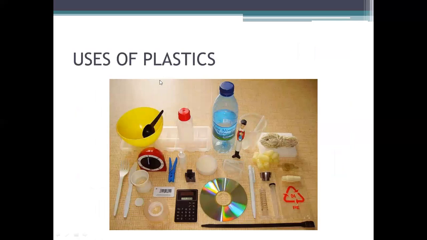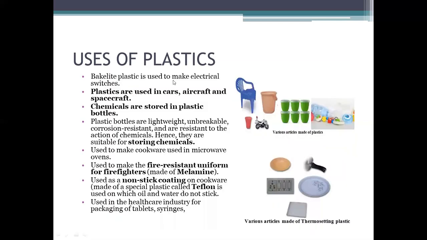So what are the uses in the figure? Just see, there is a bowl, an ice tray, a bottle, a watch, a clip, a calculator, a disc, a syringe, a pen, a rope, a fork, a knife. Lots of things are there which are made up of plastics. So plastic is used in our day-to-day life in many ways. Bakelite plastic is used to make electrical switches. Plastics are used in cars, in aircraft, in spacecraft.